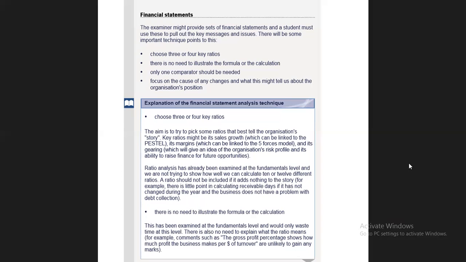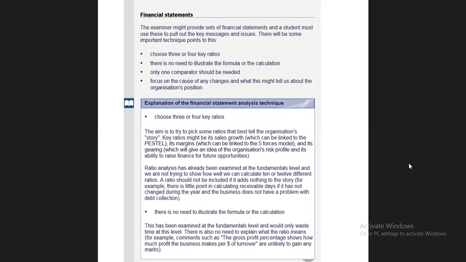There is no need to illustrate the formula or calculation. You don't have to illustrate the formula and calculation, you only have to compare. Only one comparator should be needed. Focus on the cause. You have to use only one comparator, whether the last year or the competitor which the examiner is asking for. It is specific in the requirement.